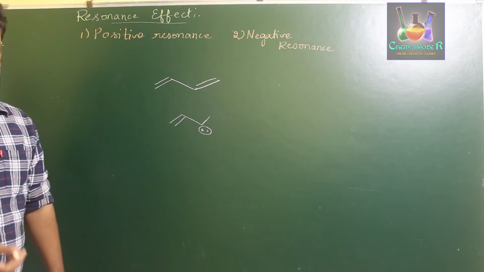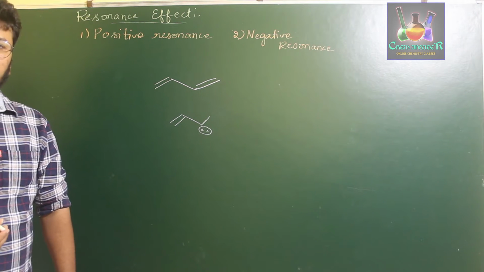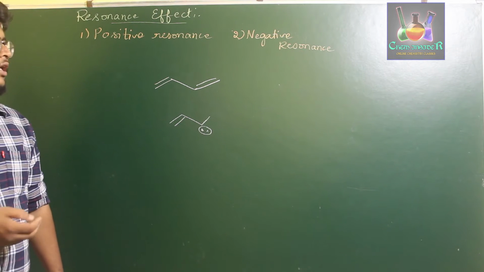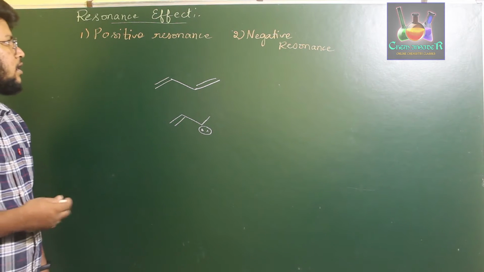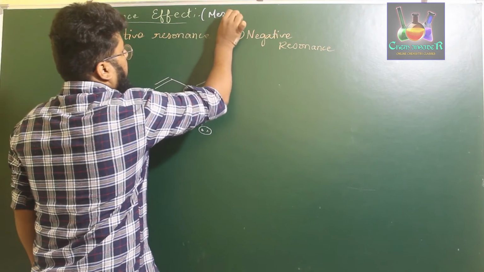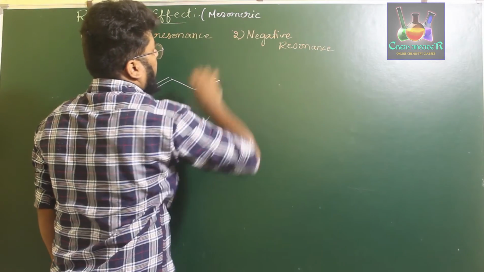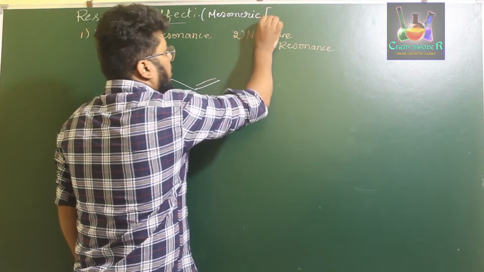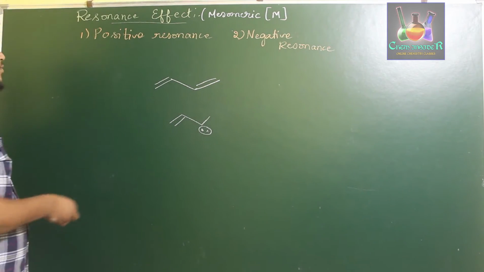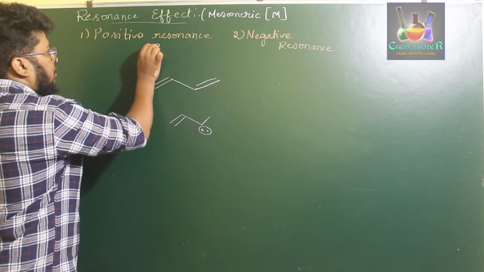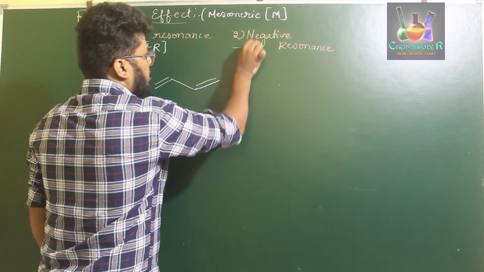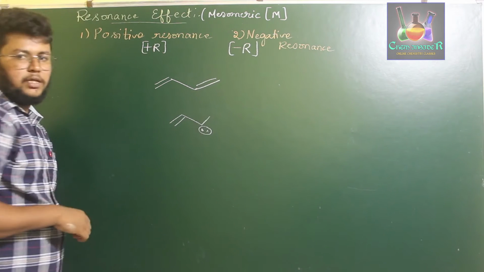Depending upon the type of resonance occurring, we classify them into two types: positive resonance effect or negative resonance effect. This resonance effect is also called the mesomeric effect. Mesomeric effect is denoted with the symbol M, whereas resonance is denoted by the symbol R. Therefore, positive resonance is denoted as plus R effect, and negative resonance is denoted as minus R or minus M respectively.